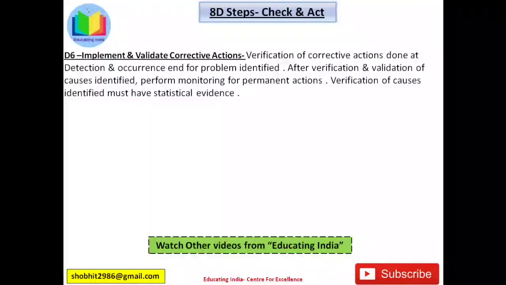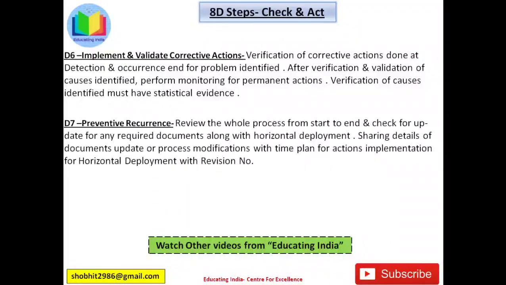It means that verification, validation and implementation of permanent corrective actions for a problem and monitoring the results of actions of problems. Now in act phase, it is D7 and D8. D7 means prevent recurrence. Review the whole process from start to end and check for update for any required documents along with horizontal deployment. Sharing the details of documents, update or process modifications with the time plan for action implementation for horizontal deployment with revision number.